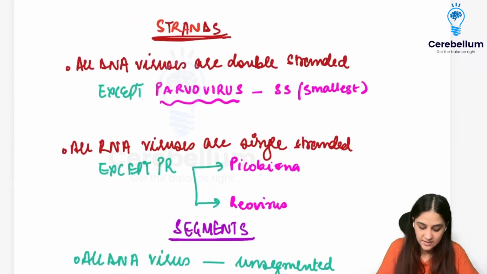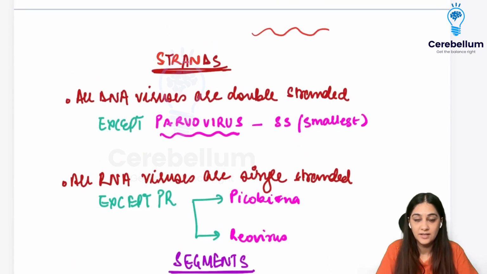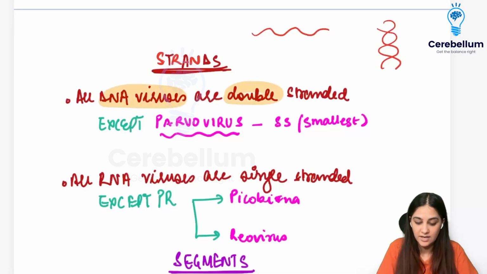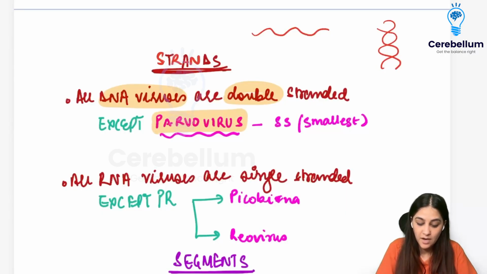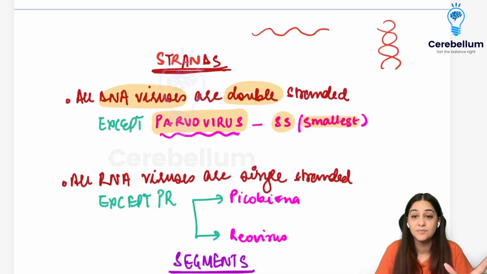Moving on to the strands. How many strands does each have? They can be either single-stranded or double-stranded, like they can have two strands or a single strand. Just remember that all the DNA viruses are double-stranded, except one, which is your parvovirus. Parvovirus is a single-stranded DNA virus because it is the smallest DNA virus. It is the smallest virus also, so because it is small, it is only single-stranded. All the other DNA viruses are double-stranded.